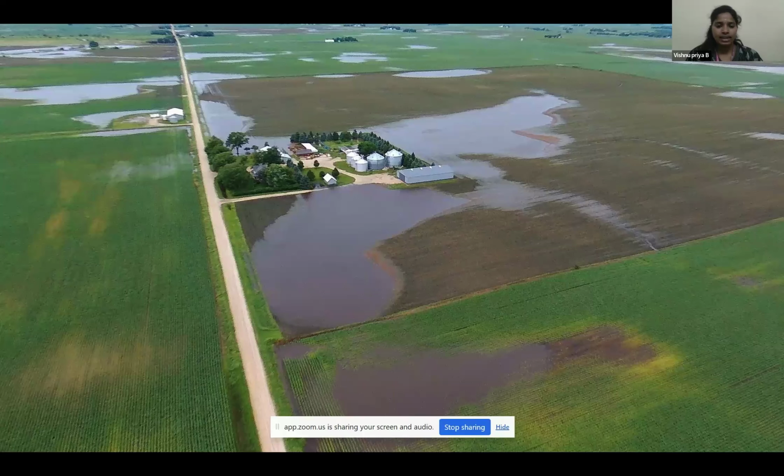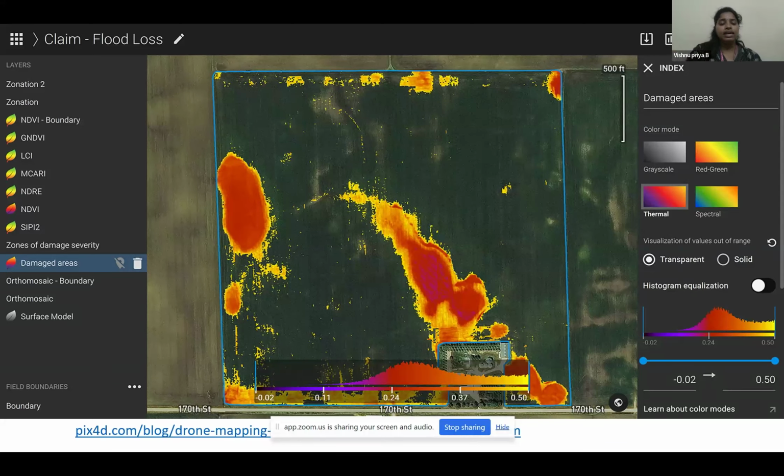So this is a flood affected region, where it shows the overall fields in a particular village which have been affected by the flood. They will be categorizing 80% coverage, 70% coverage, 60% insurance claims for the particular farmers, depending upon the overall damage of the village. This is the software into which the image has been fed.